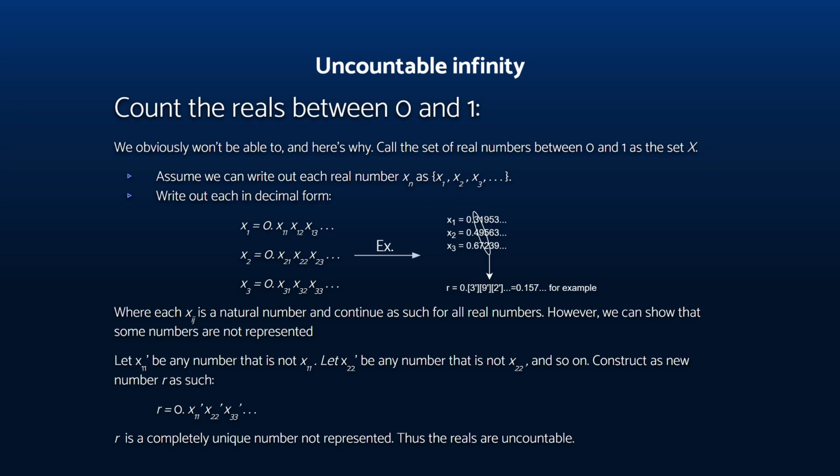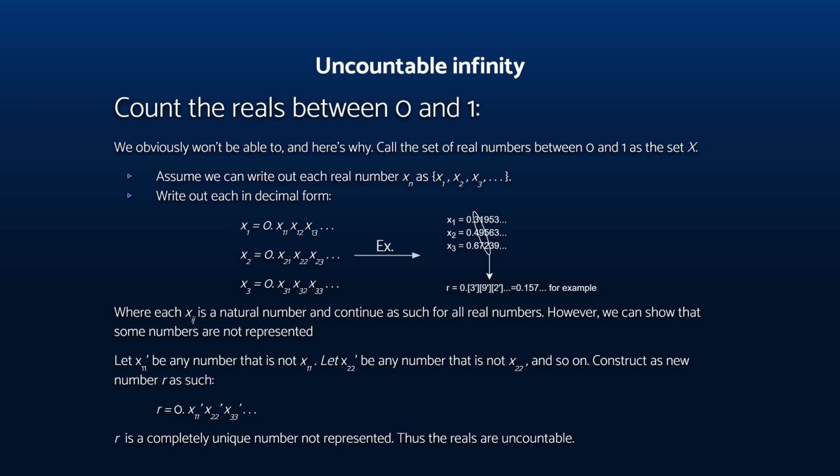So what we're going to notice is if we take the element in the first decimal place of x sub 1, let's just take that down, refer to my example with the arrow. We take the 3 in the first decimal place of x sub 1, and then we can go down the diagonal. So we take the 9 in the second place of x sub 2, take the 2 in the third place of x sub 3, and do this for all infinite elements in the set that we've constructed.